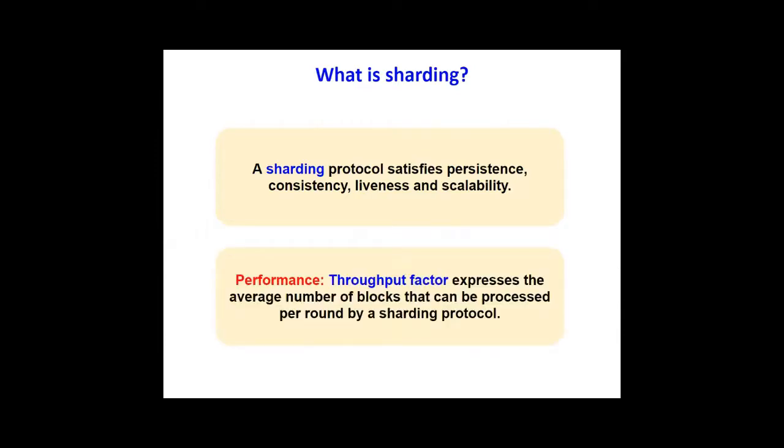Further, we define a performance metric, which we term throughput factor. The throughput factor expresses the average number of blocks that can be processed per round by a sharding protocol. The throughput factor depends on 3 variables: how fast the chain grows, what is the quality of the chain, meaning how many honest blocks are created compared to the adversarial blocks, and third, the degree of parallelism.